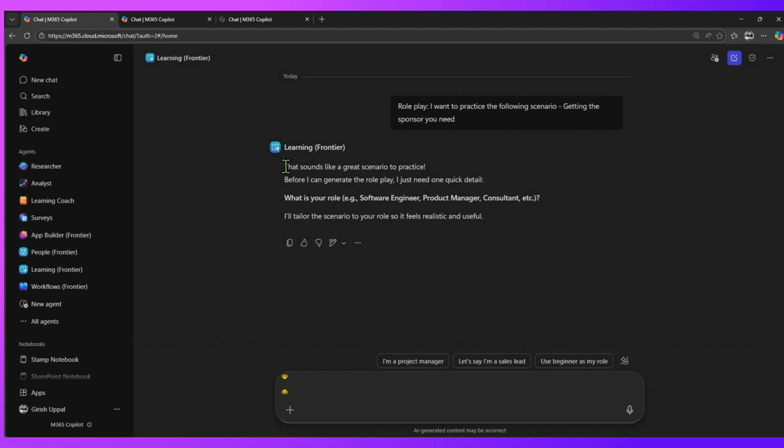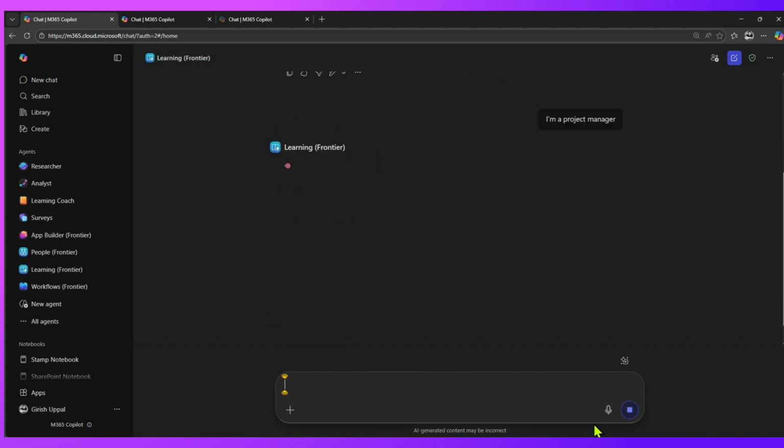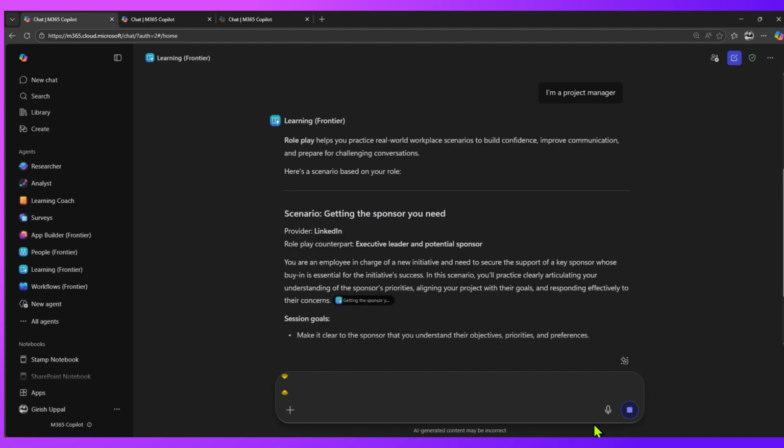Now as you see, it says, oh, that sounds like a great scenario, what is your role? So let's assume I'm a project manager. So I'm a project manager and I've given a specific topic related to getting the sponsor you need. Then it will start understanding the particular context, and then it will connect to LinkedIn Learning, and then it will give you that scenario as well.